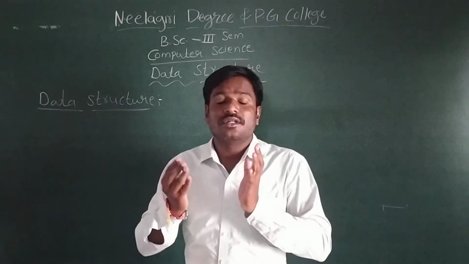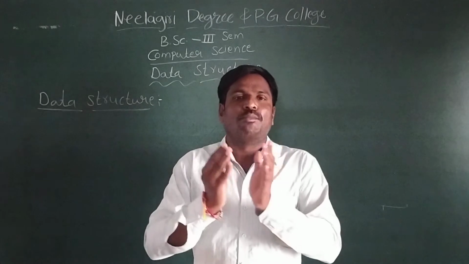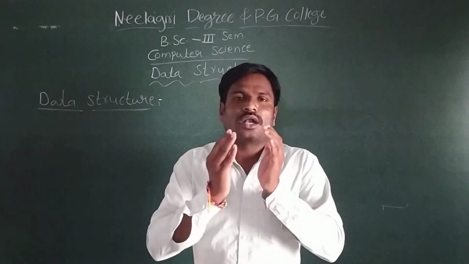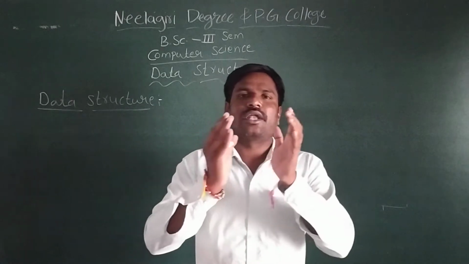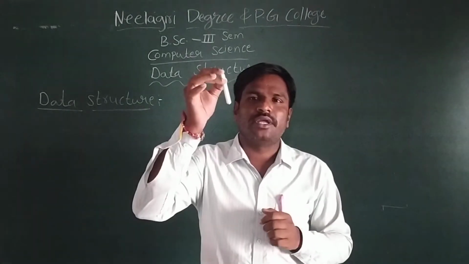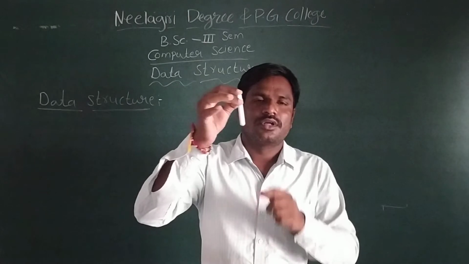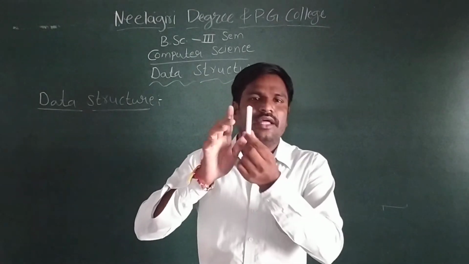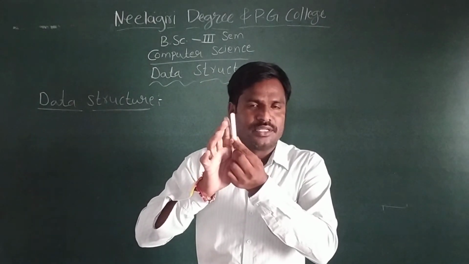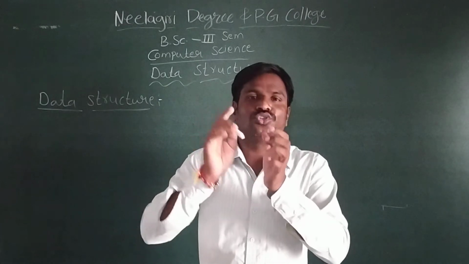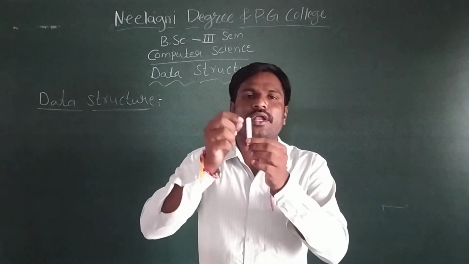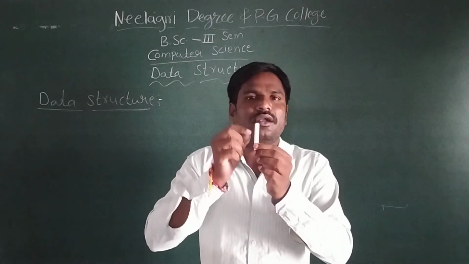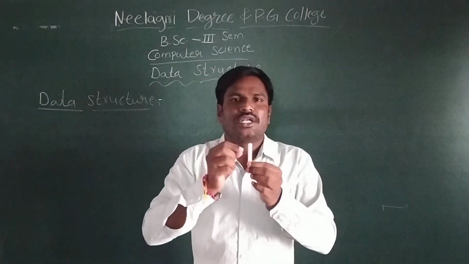The facts about an object. Whatever we describe about an object is called data. For example, take a chart. The color is white, the length is 2 meters, 2 centimeters. What is the radius? Those are the data. Simply, whatever we describe about an object is called data.